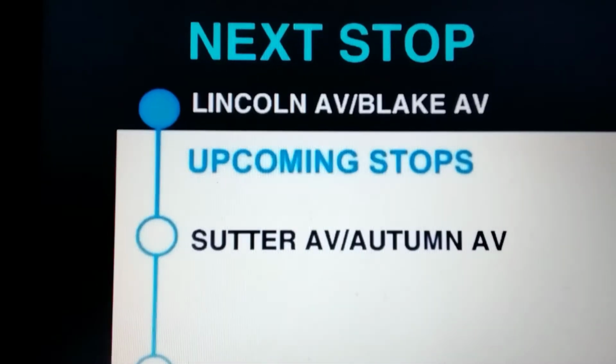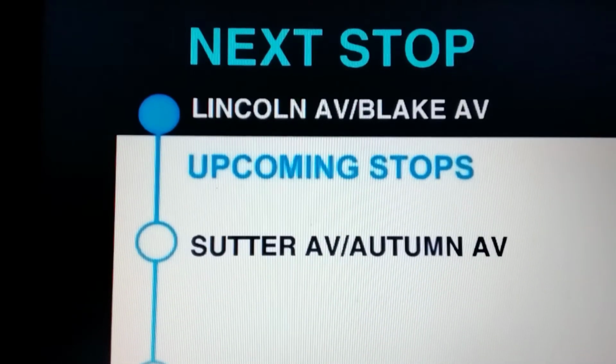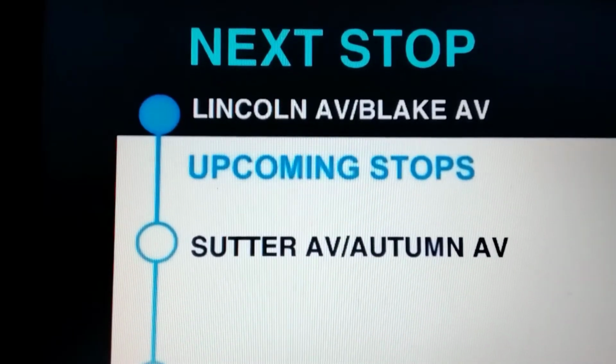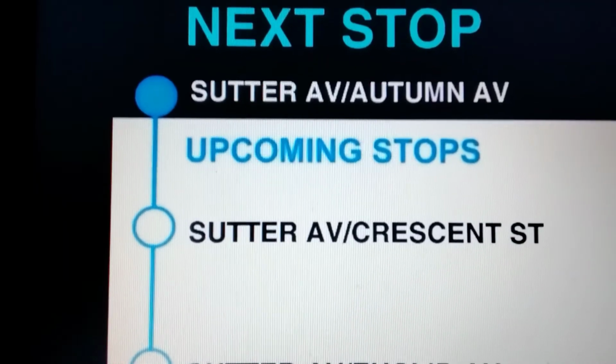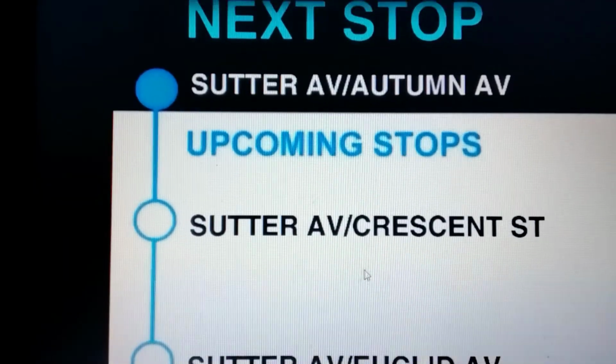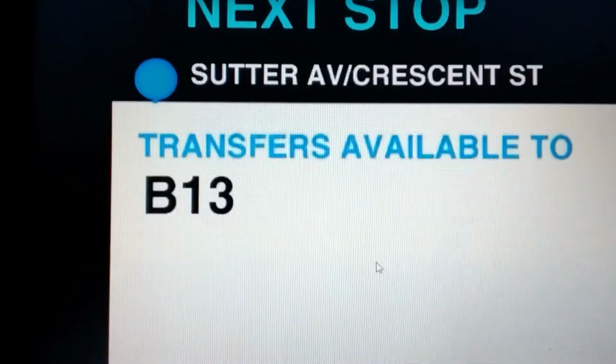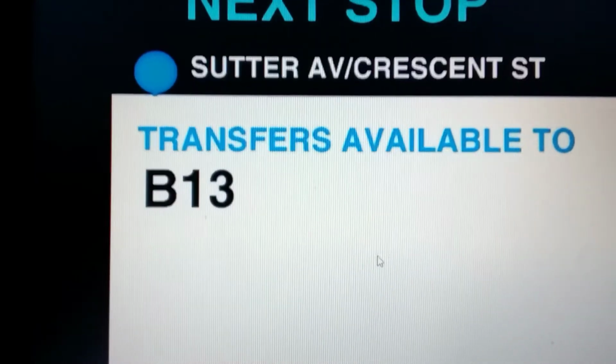Next stop, Lincoln Avenue and Blake Avenue. This stop is Lincoln Avenue and Blake Avenue. Next stop, Sutter Avenue and Autumn Avenue. This stop is Sutter Avenue and Autumn Avenue. Next stop, Sutter Avenue and Crescent Street.